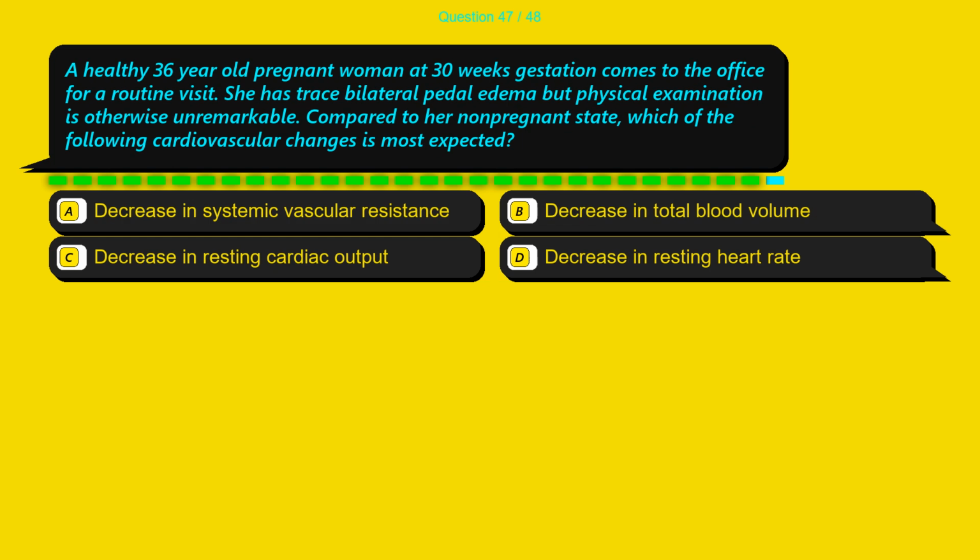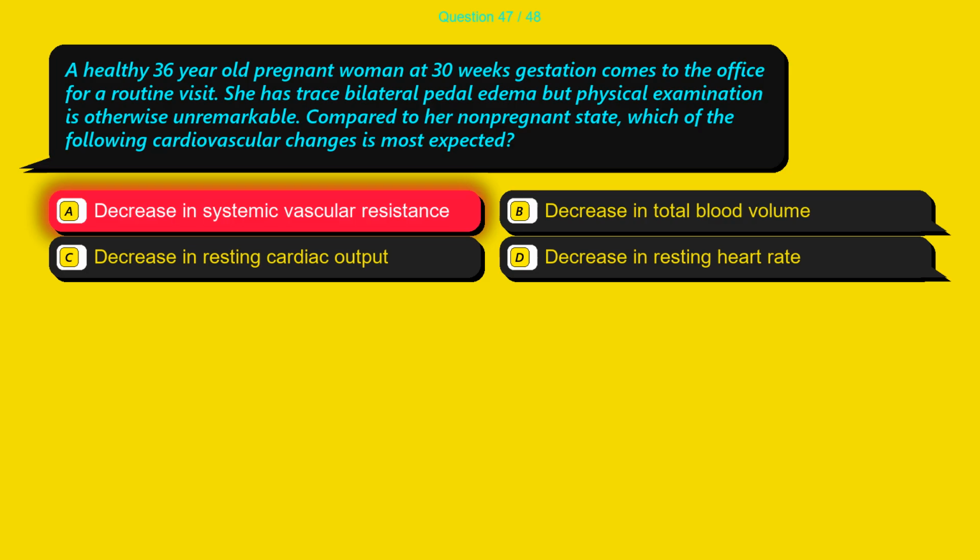Question 47. A healthy 36-year-old pregnant woman at 30 weeks gestation comes to the office for a routine visit. She has trace bilateral pedal edema but physical examination is otherwise unremarkable. Compared to her non-pregnant state, which of the following cardiovascular changes is most expected? Option A, decrease in systemic vascular resistance. Option B, decrease in total blood volume. Option C, decrease in resting cardiac output. Option D, decrease in resting heart rate.